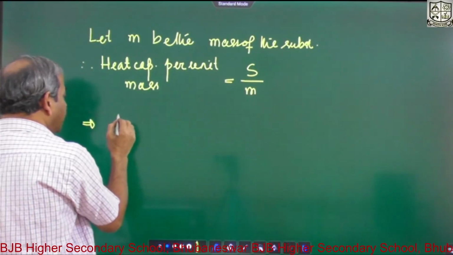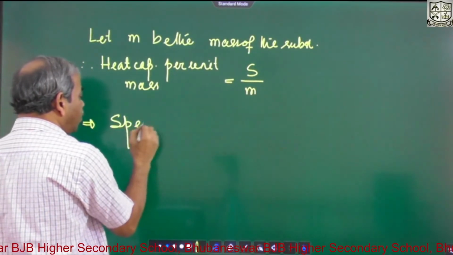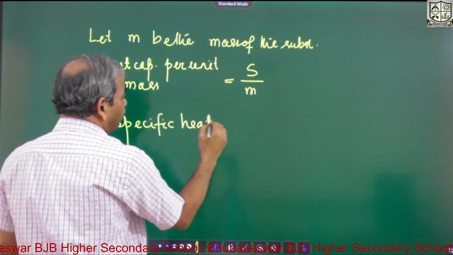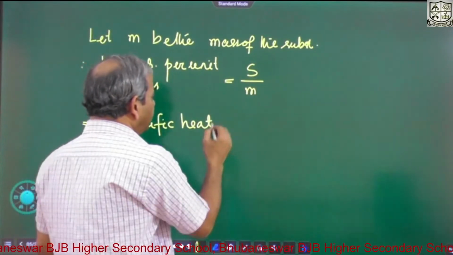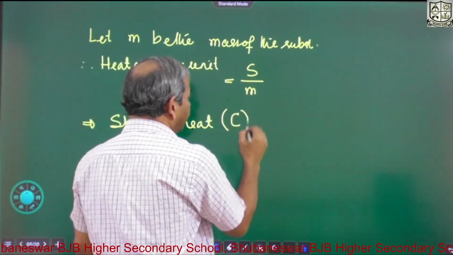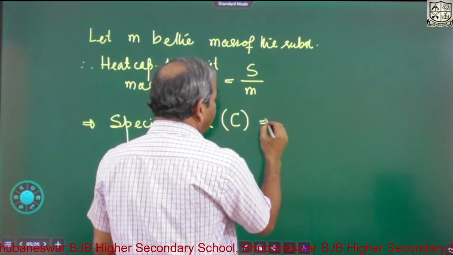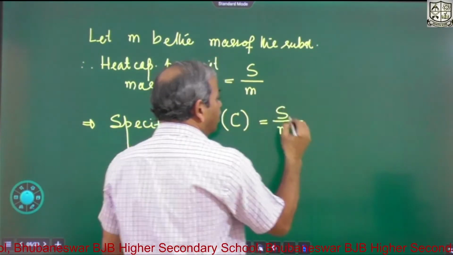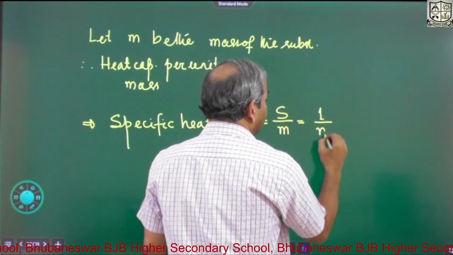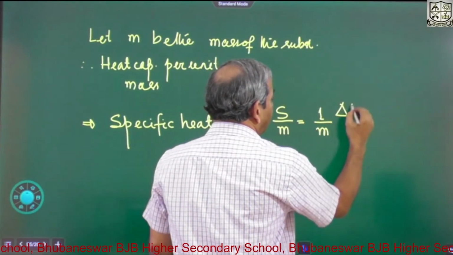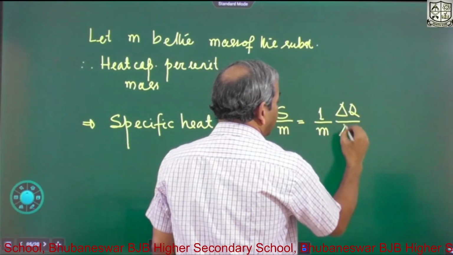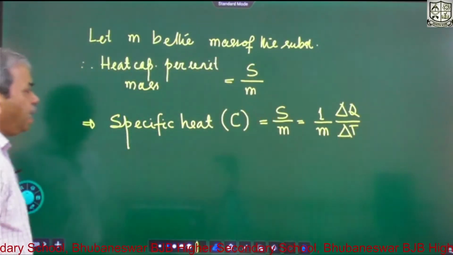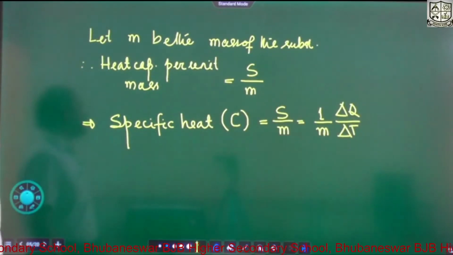it is called specific heat. This new quantity is called specific heat, and its symbol is, we use the symbol C. So specific heat is equal to S by M, that is equal to 1 by M delta Q by delta T. So this is how we define the specific heat of a substance.